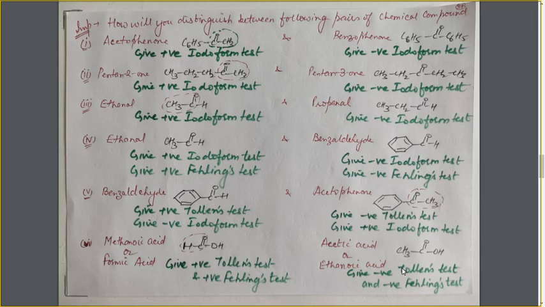Because at the beginning of the chemical properties, at the beginning of the previous lecture, that is lecture 3, both aldehyde and ketones and carboxylic acid contain the C double bond O group, but their reaction differs. The aldehyde and ketones give nucleophilic addition reaction. They also give reaction due to the acidic nature of alpha H atom. The acidic nature of alpha H atom is responsible for the iodoform test.